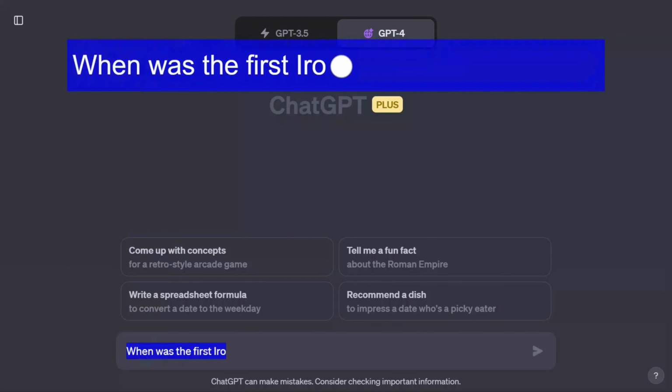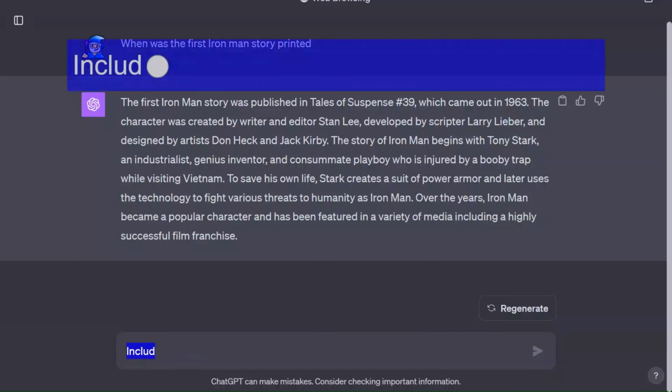If you upgrade to the paid version of ChatGPT, it can do web searches for you, either through Bing or through the Web Pilot plugin. The results will then contain links to the source material, and you can be confident that they're not just made up. When was the first Iron Man story printed? Include references for this?